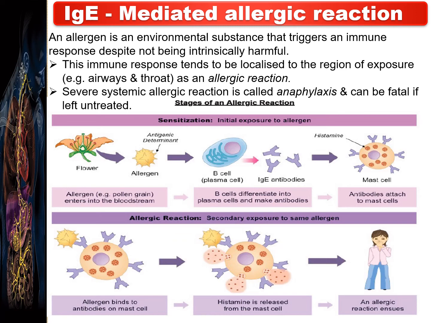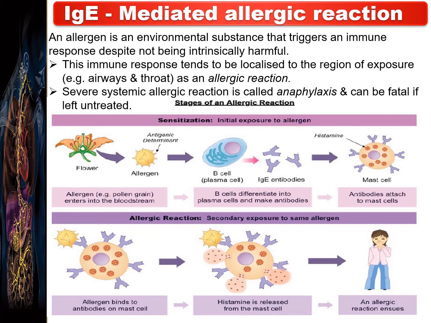As we already discussed, due to exposure to the allergen, the B cells generate plasma cells. These plasma cells synthesize and release IgE antibodies, and these IgE antibodies bind to the surface of the mast cell. Then comes the second stage, the allergic reaction stage.